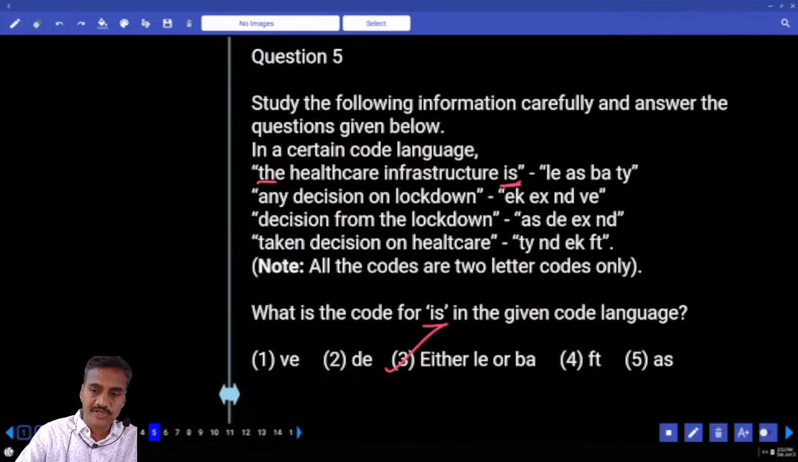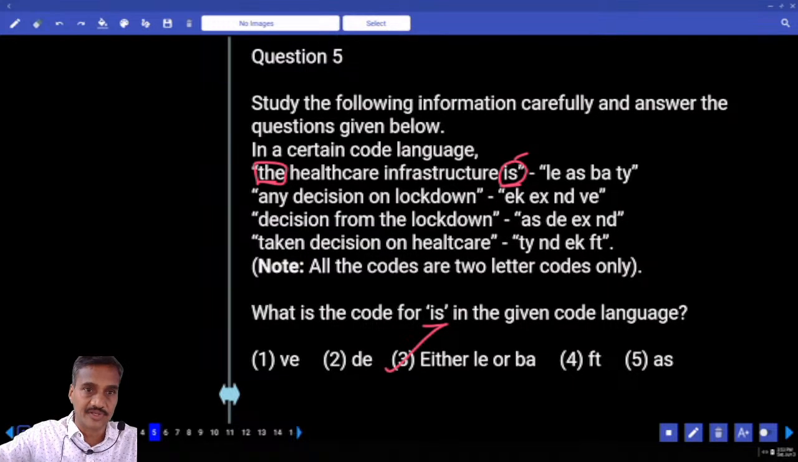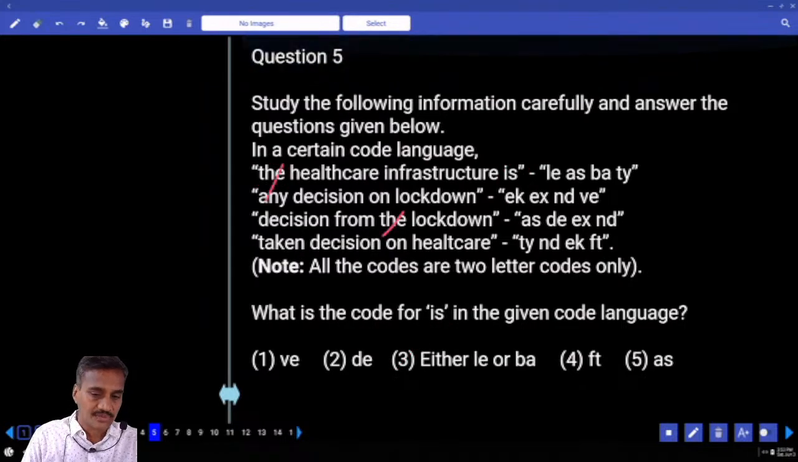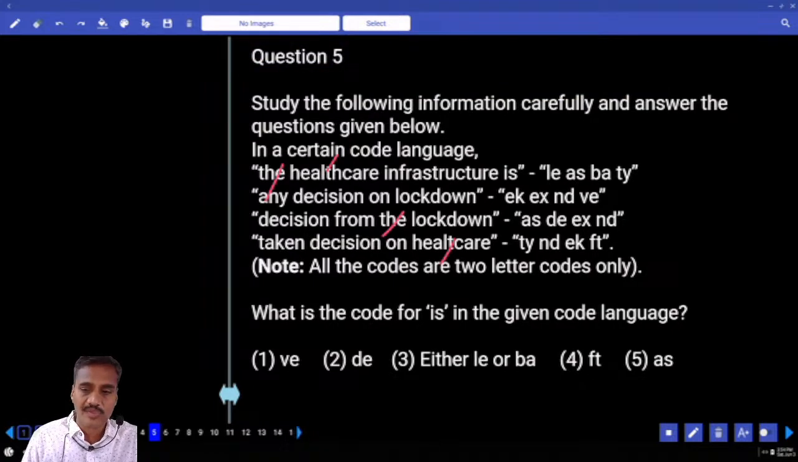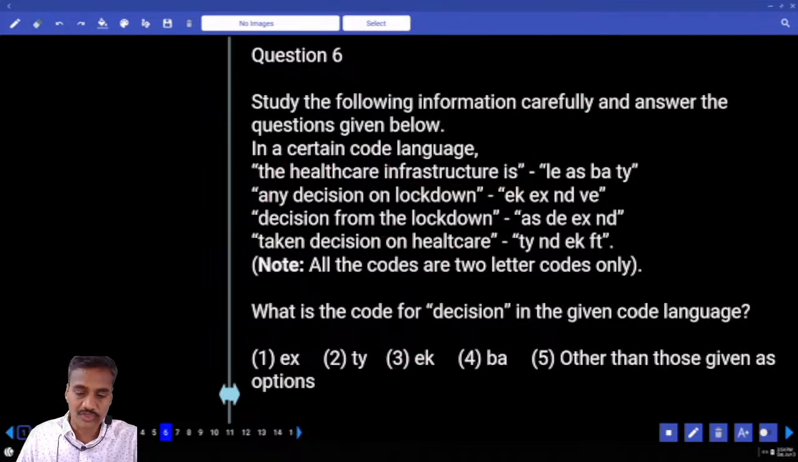Now here we need to find the code for this word, but it is not repeated anywhere, and the word the is also not repeated anywhere. Now the lockdown. The next one, healthcare infrastructure. Healthcare is common. Then what is left over here? Infrastructure and is. As these 2 words were not repeated, definitely you have 2 different codes, hence either LE or BA choice.